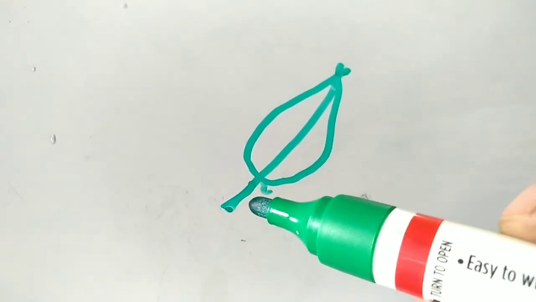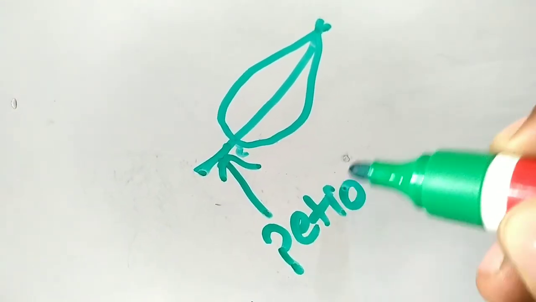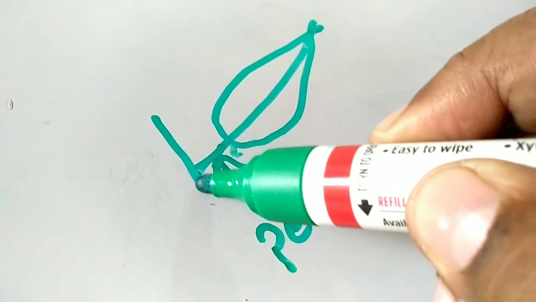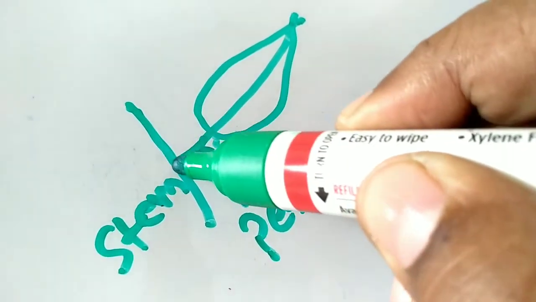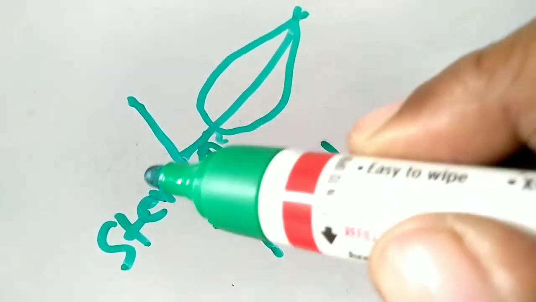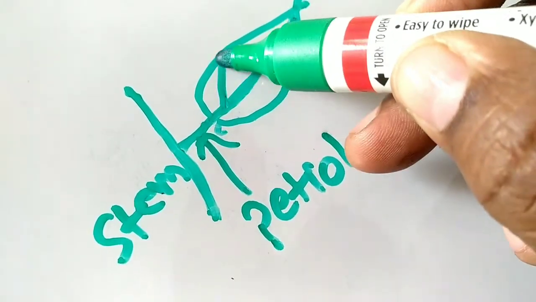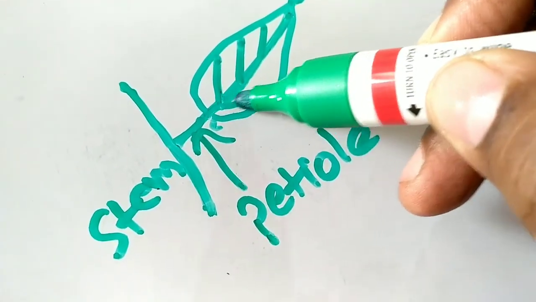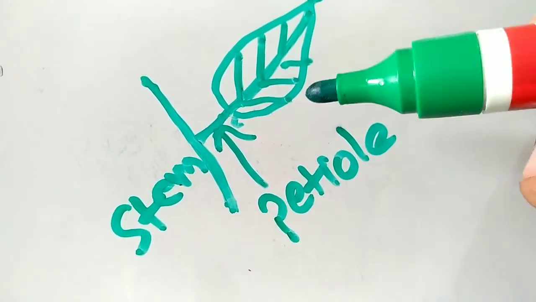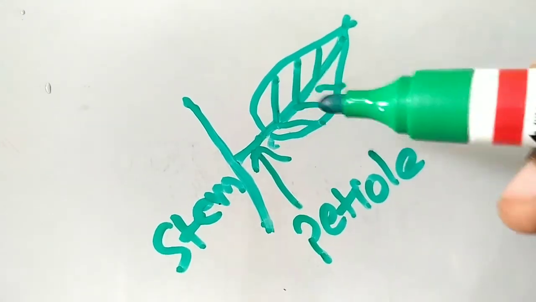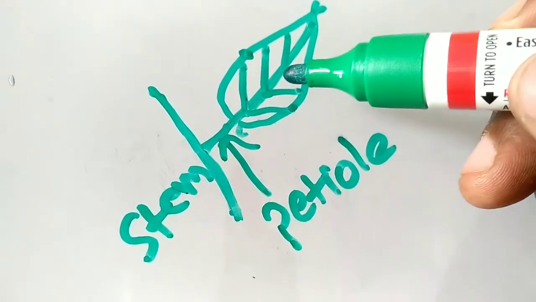Now we'll understand the structure of a leaf. This part of the leaf is called the petiole. This petiole connects the leaf to the stem. Understood? This is a stem. Now this is a vein, and these are the network of veins which support the leaf and provide the leaf water and minerals, and then photosynthesis takes place here. From this edge to this edge, it is called the leaf blade.